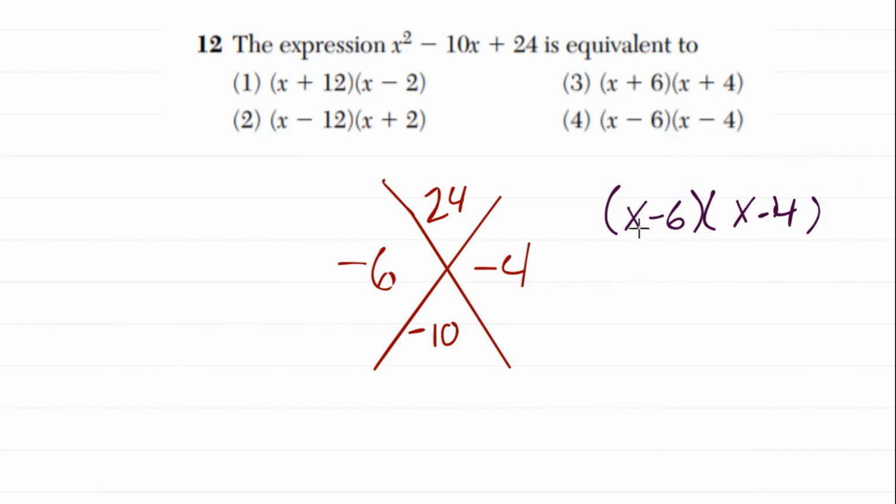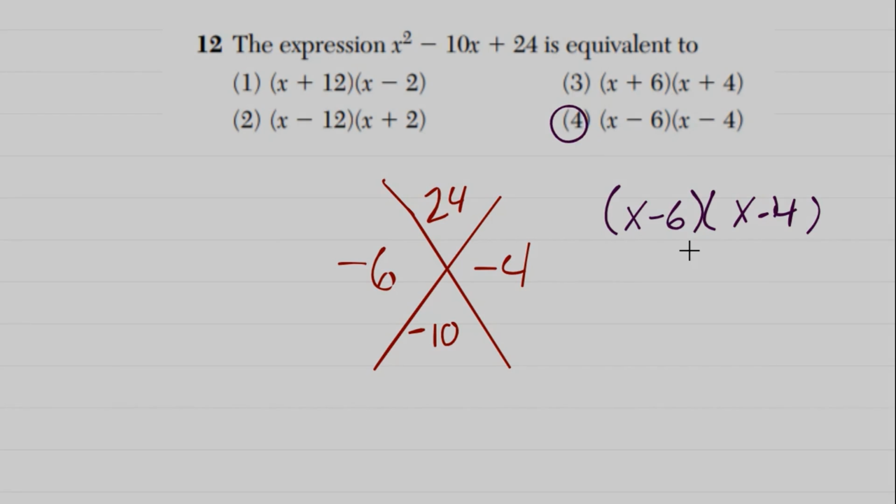If you want to check your work, you can FOIL it out. x times x, that's x squared. x times minus 4 plus minus 6 times x, negative 4x plus negative 6x, that's negative 10x. Negative 6 times negative 4, positive 24. Always check your work on these because it doesn't really take too long to go back and FOIL it out. So that's all we have to do for that one.